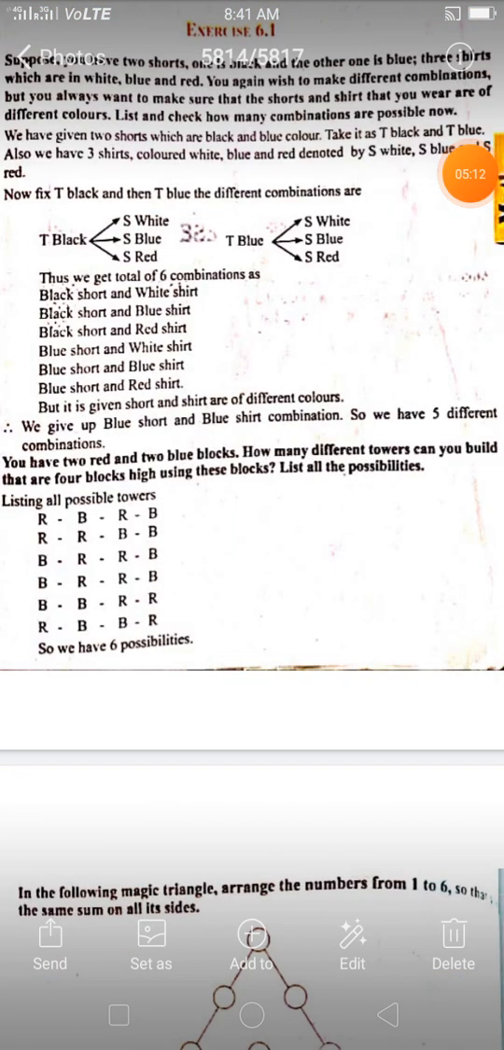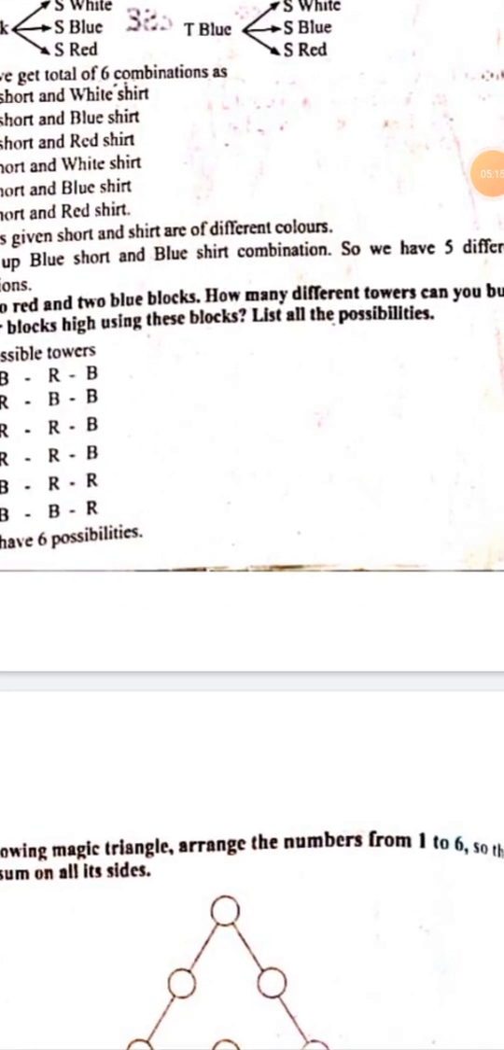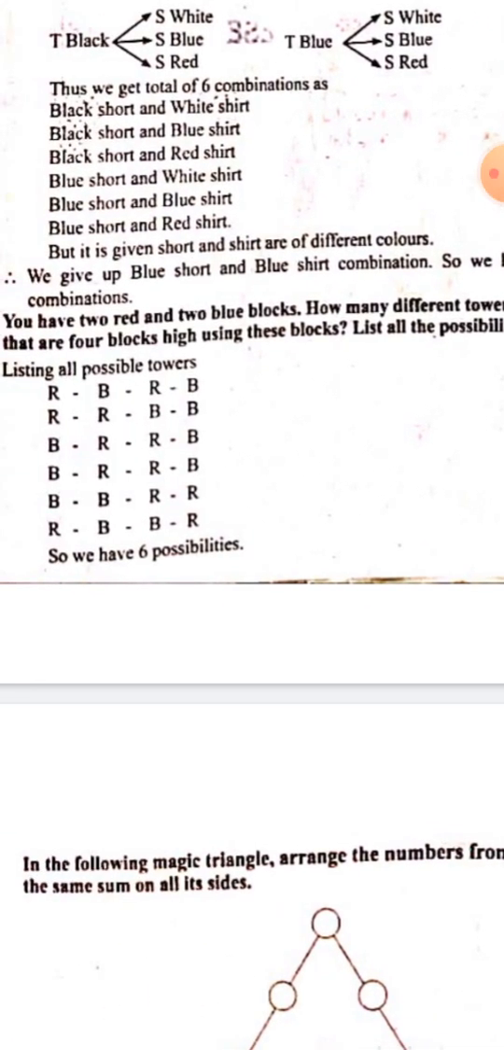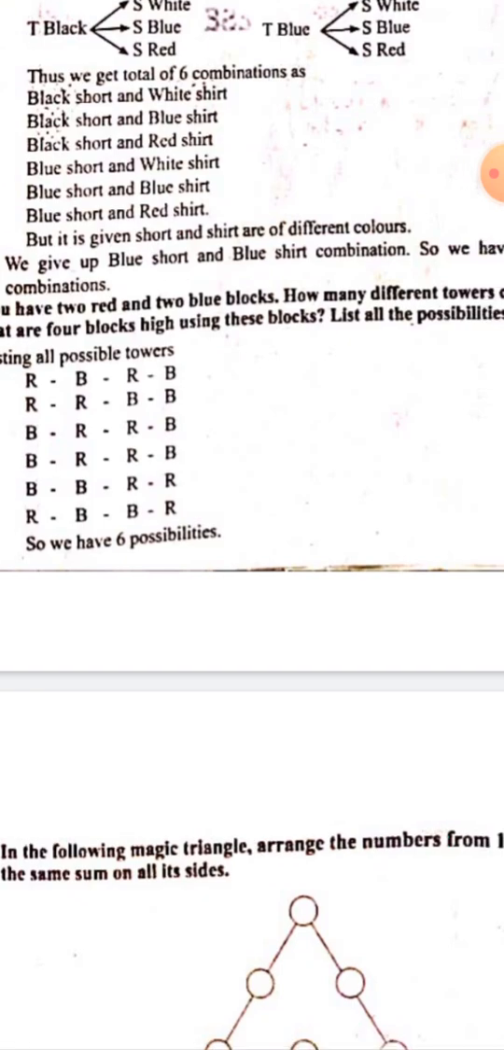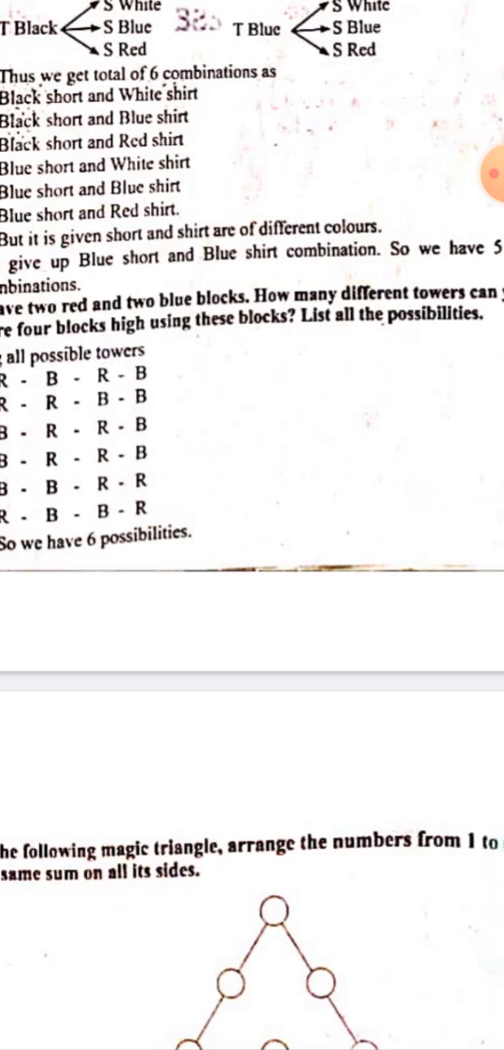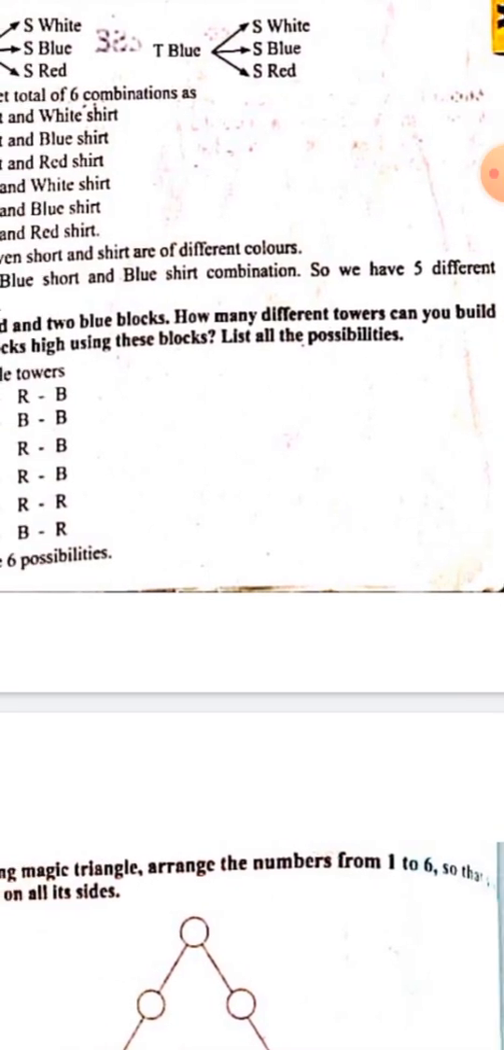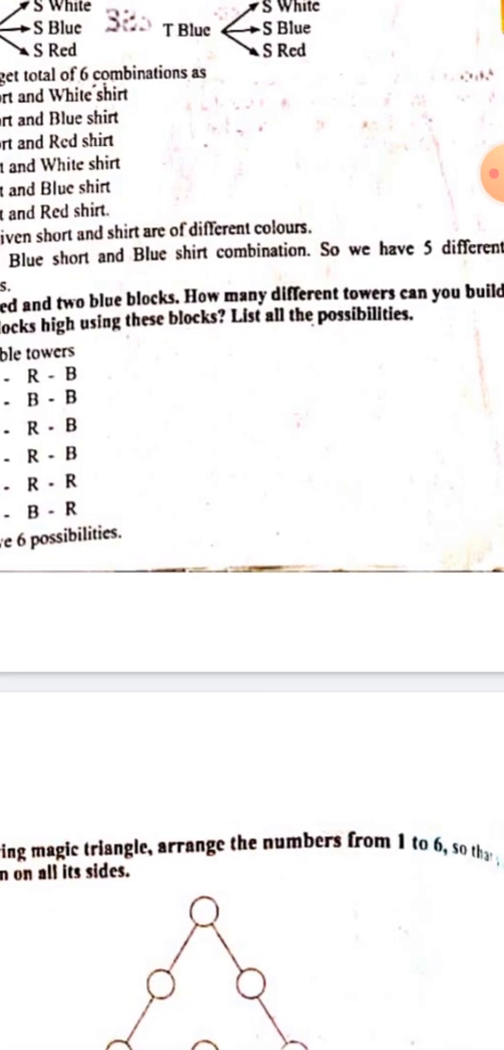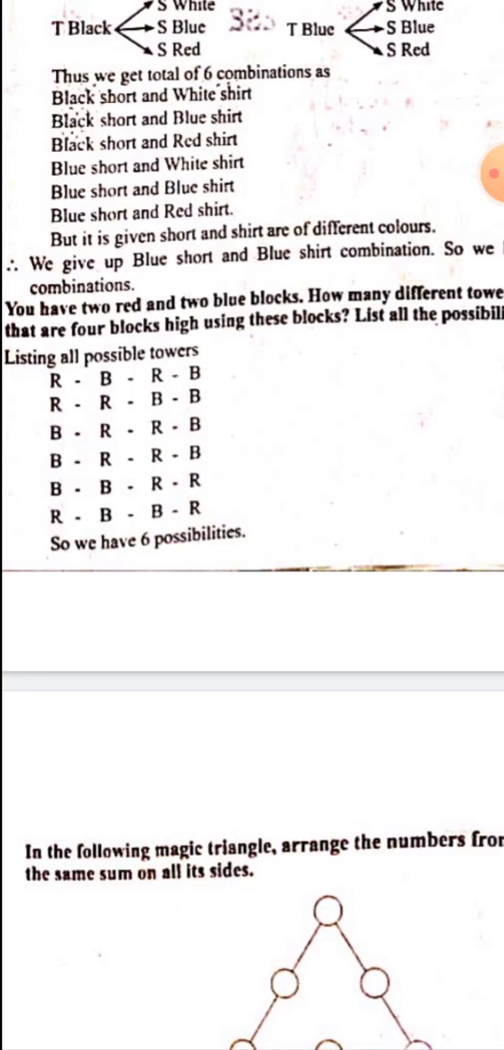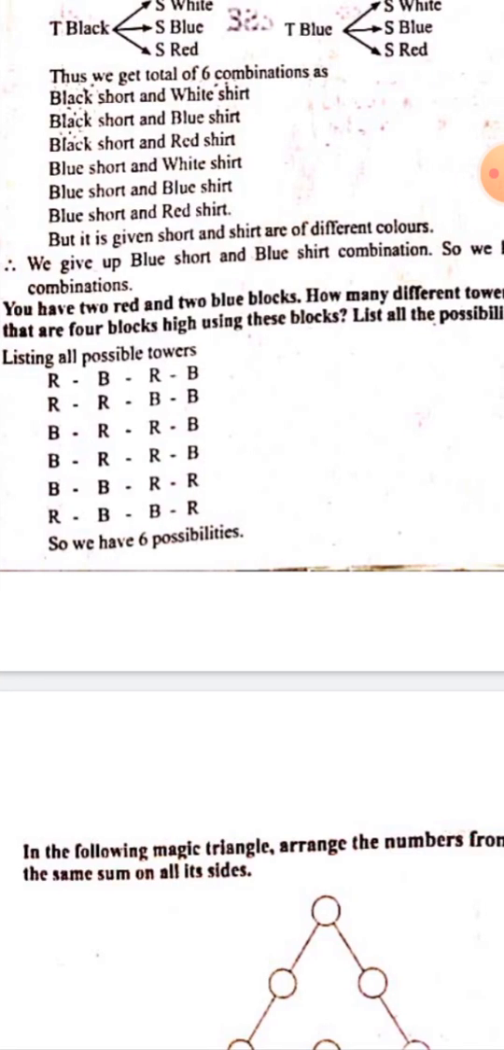And the third question: in the following magic triangle, arrange the numbers 1 to 6 so that the sum of all its sides is the same. So what is the question now? In the following magic triangle, this is a triangle, okay? Arrange the numbers from 1 to 6 in the place of the round symbols, so that the sum on each side is the same. So what does sum mean? Addition. So if you add all the numbers on the sides, you will get the same answer.